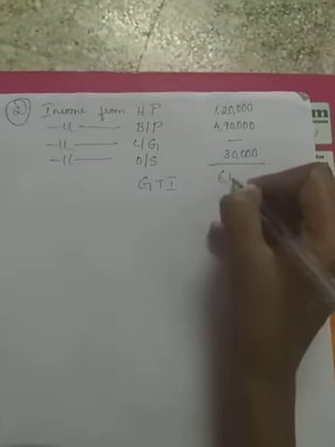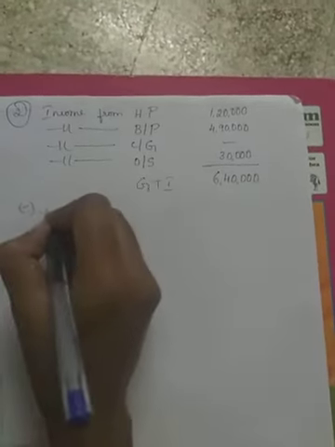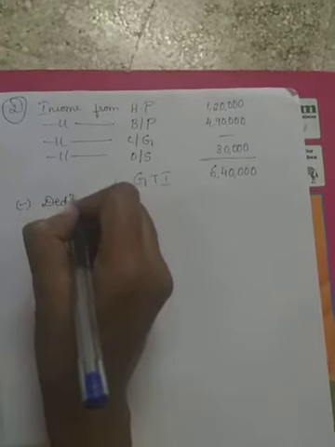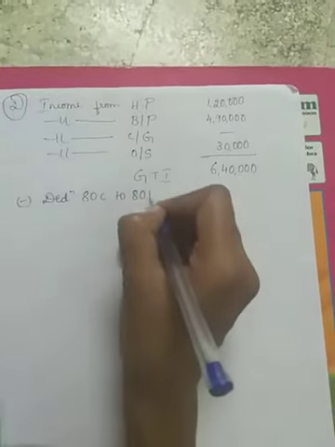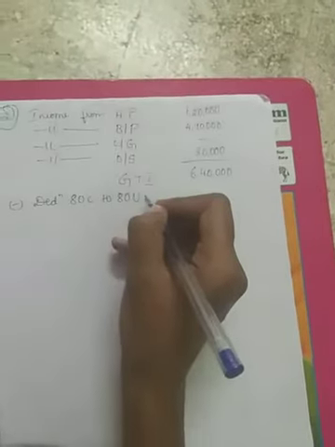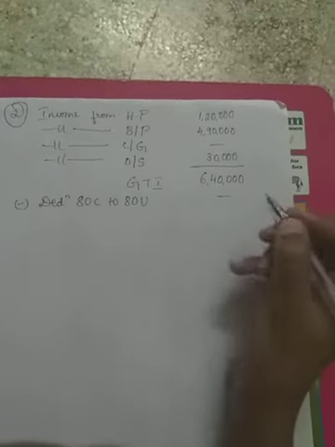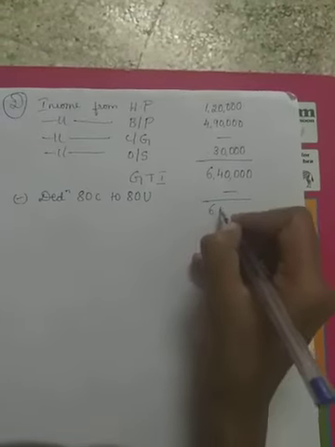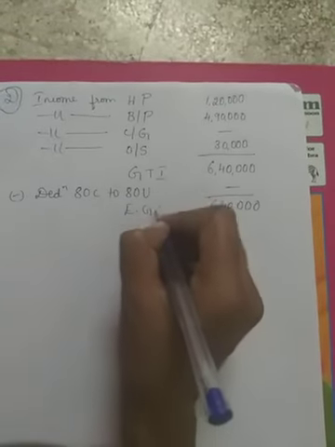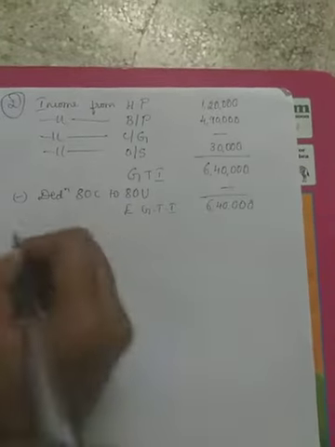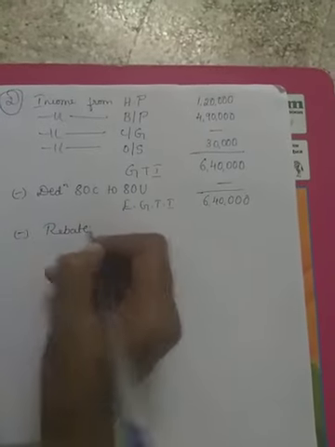So the total of all these will be the gross total income. Total will be around 6,40,000 as gross total income. We have to give some deductions related to 80C to 80U under Chapter 6A. As the problem is completely silent regarding the deductions, it will be nil. Carry forward the same amount. This amount becomes estimated gross total income. From the estimated gross total income, rebate is to be given.